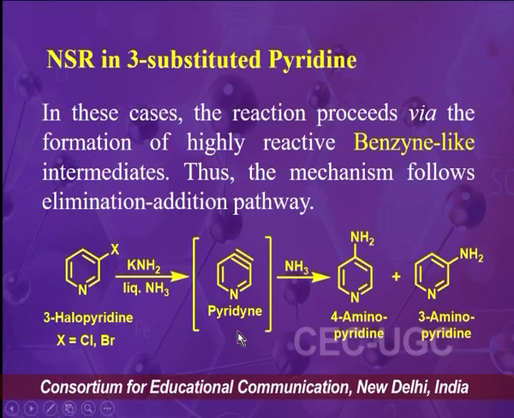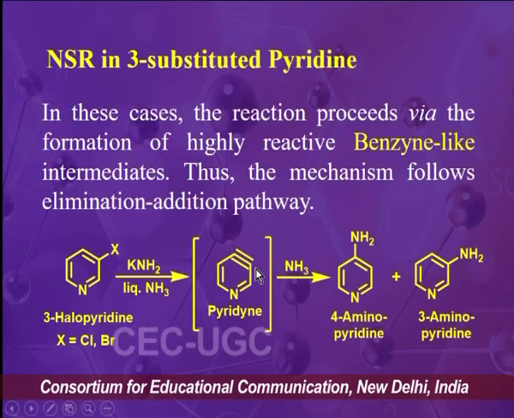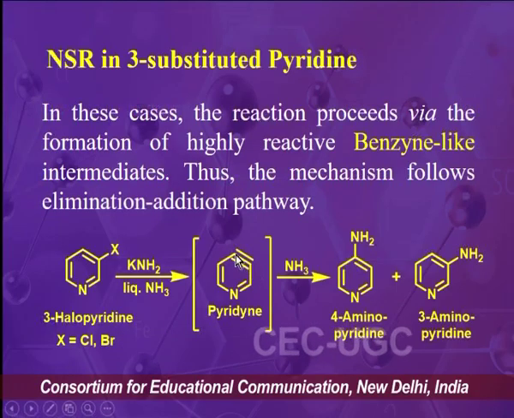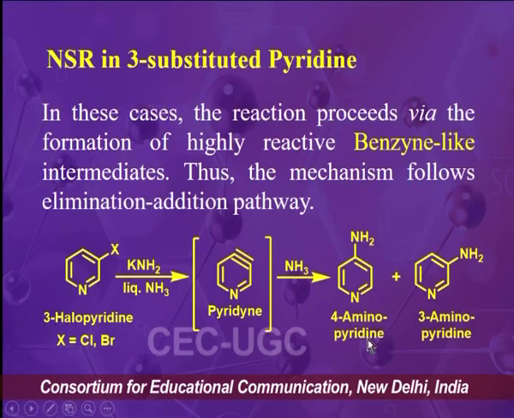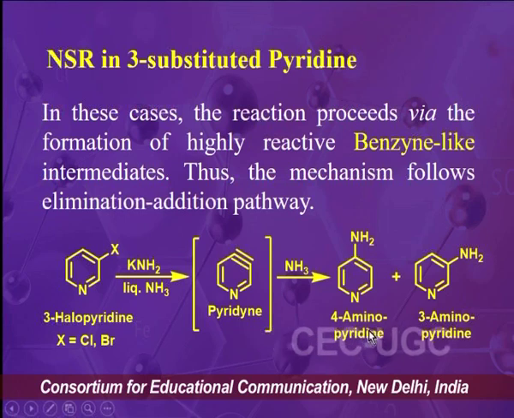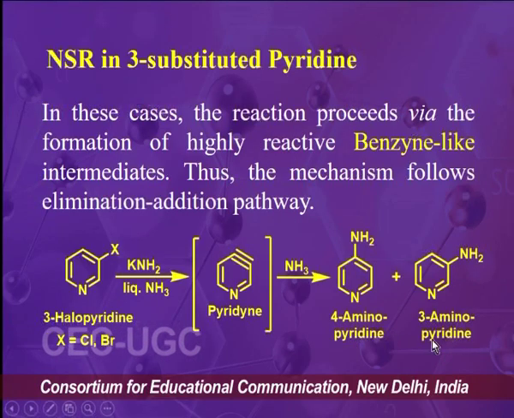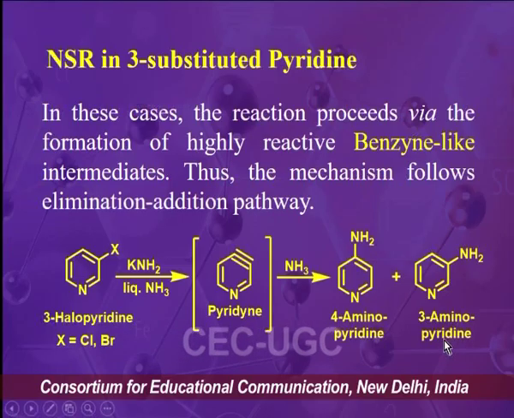And in this intermediate, that is pyridyne, now there are 2 electrophilic sites, that is position number 3 and position number 4. So in these 2 electrophilic sites, by the attack of nucleophile, we will have a mixture of products, that is 4 substituted pyridine, that is 4-aminopyridine, and 3 substituted pyridine, that is 3-aminopyridine.